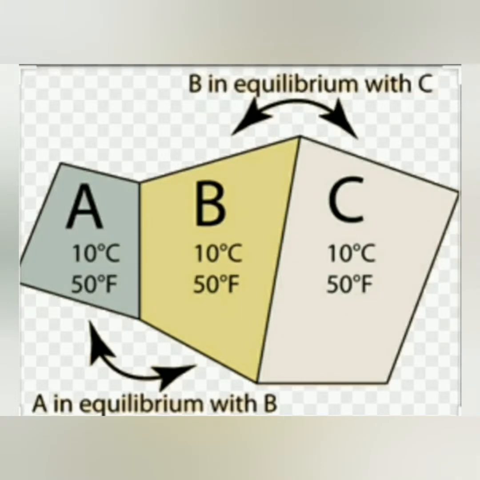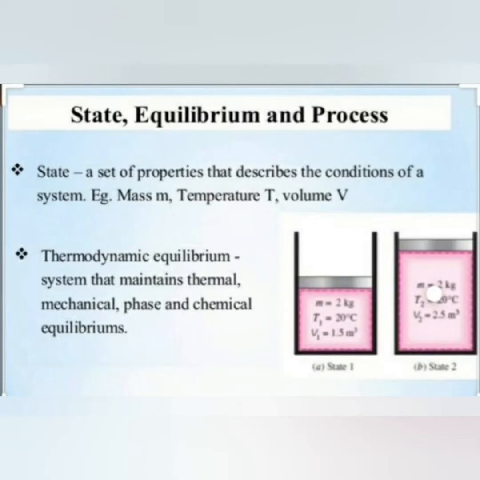So let's move on to the first concept of thermodynamics, that is the equilibrium condition of thermodynamics. Here you can see two bodies present, and a set of properties that describe the condition of a system. It means the two bodies are described by their mass, temperature and volume. Thermodynamic equilibrium also maintains the thermal, mechanical and phase condition of that system after the transfer of heat.